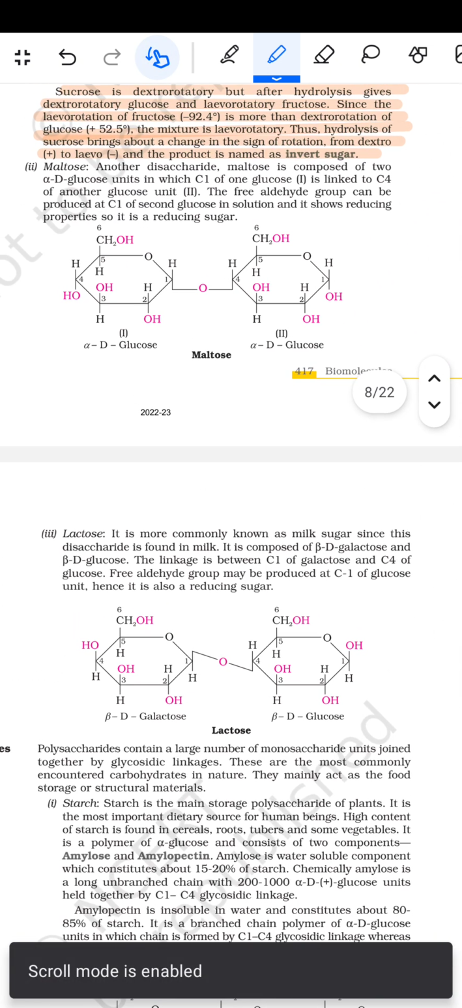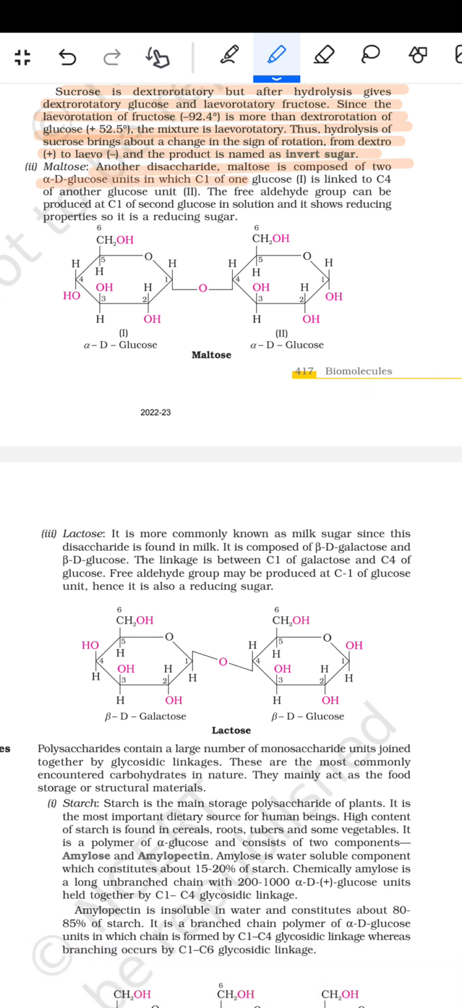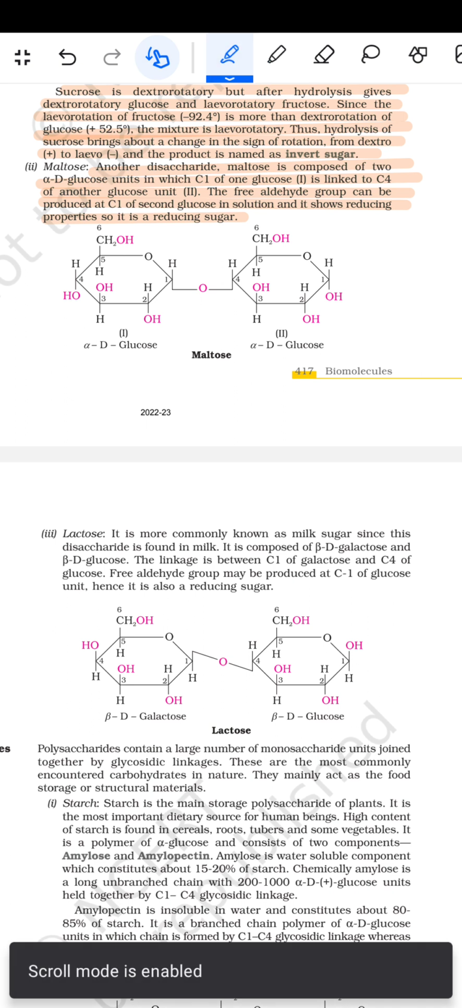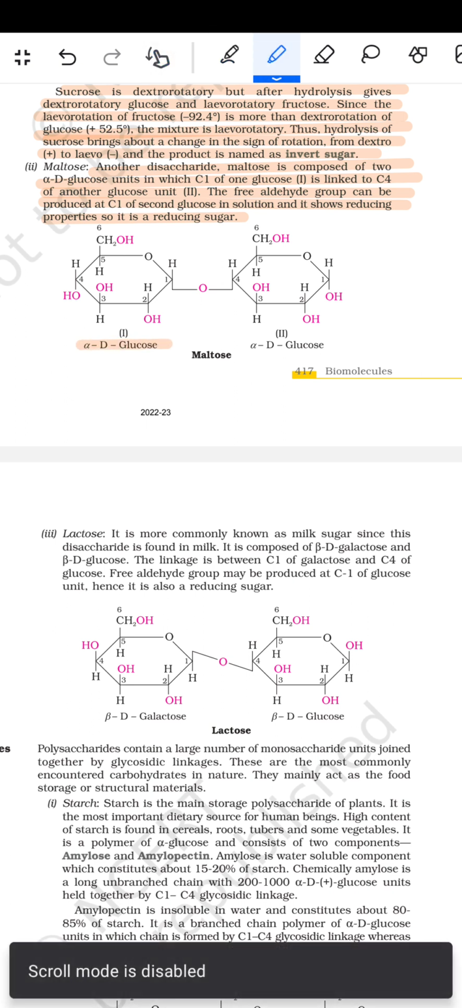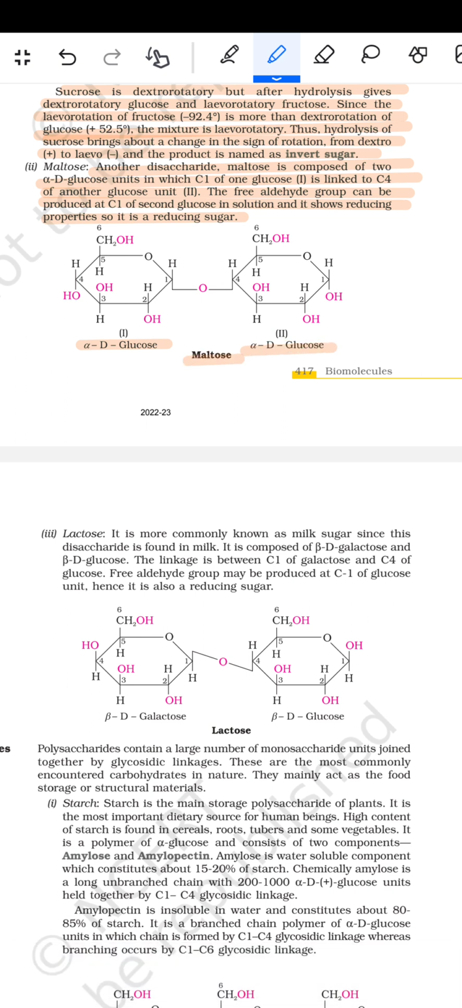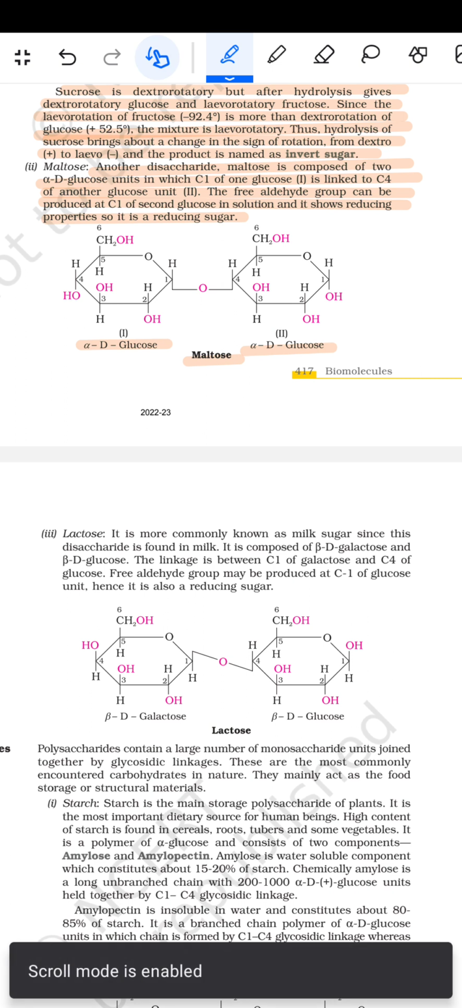फिर उसके बाद आता है माल्टोज। Another disaccharide, maltose, is composed of two alpha D glucose units in which the C1 of one glucose is linked to the C4 of another glucose unit. The free aldehyde group can be produced at the C1 of the second glucose in solution and it shows the reducing property, so it is a reducing sugar. फिर यह है अल्फा डी ग्लूकोज, यह है अल्फा डी ग्लूकोज और यह है माल्टोज। फिर इधर दिया हुआ है ये और फिर इसमें दिया हुआ है ये वाला।